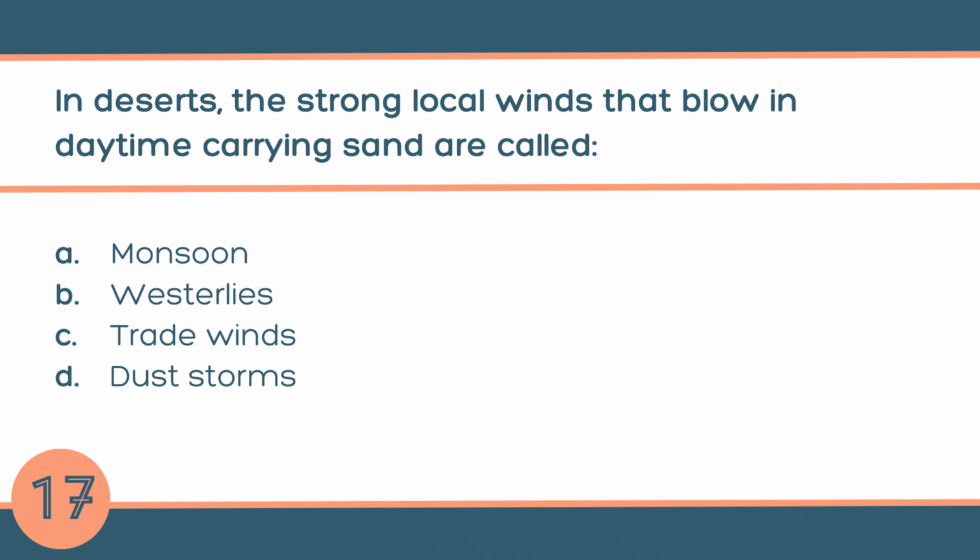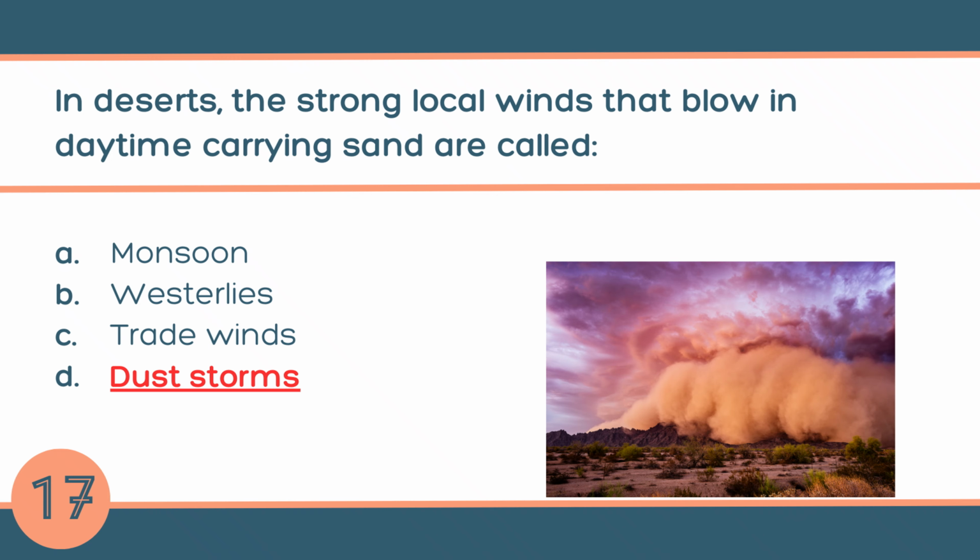Question number 17. In desert, the strong local winds that blow in daytime carrying sand are called A. Monsoon, B. Westerlies, C. Trade winds, or D. Dust storms. The answer is D. Dust storms. Dust storms are common in dry regions where the soil is loose, such as parts of Rajasthan, the Middle East, and North Africa.